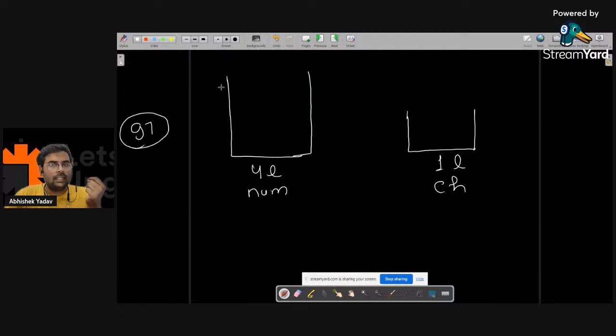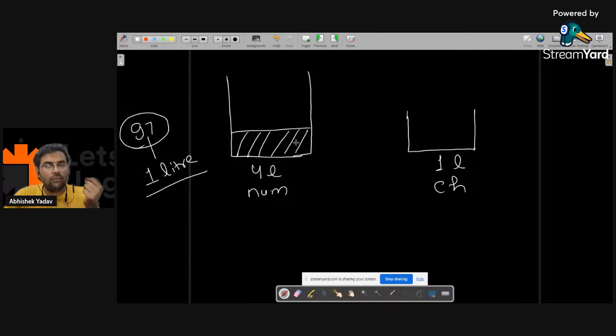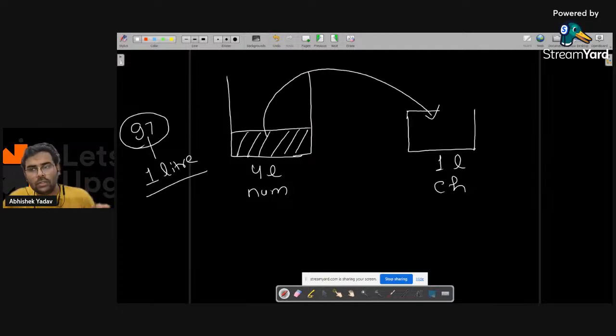I have the 4-liter container, but this 97 will occupy 1 liter, that is 1 liter of water is filled. When you transfer this 1 liter of water to ch, there will be no issue, and your ch will get filled here, because I have just 1 liter of water. There is no problem.